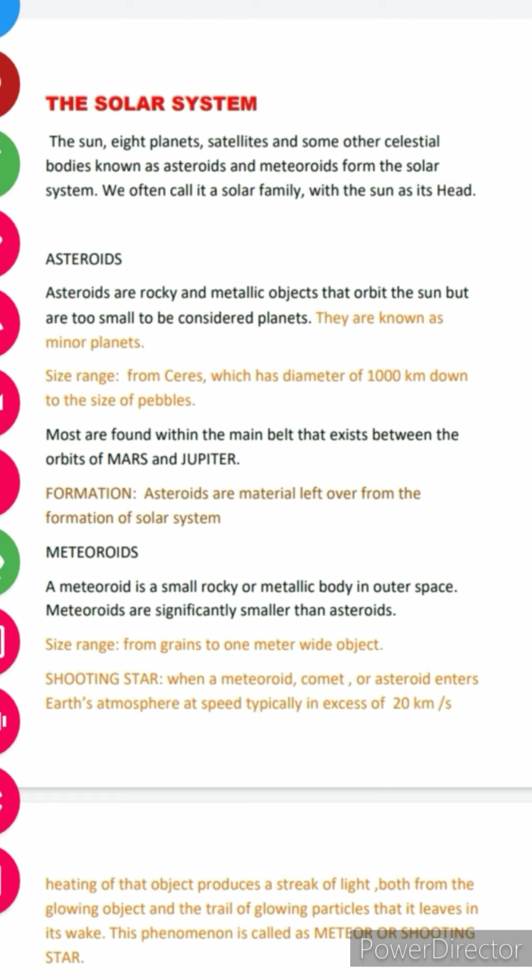So talking about the size range of asteroids, these vary from Ceres, which has a diameter of 1000 km, down to the size of pebbles. Most are found within the main belt that exists between the orbits of Mars and Jupiter. अब most of the asteroids कहाँ पर मिलते हैं हमें? जो बेल्ट है मार्स एंड जुपिटर के बीच में, उसके बीच में ये सन के अराउंड रिवॉल्व करते हैं.